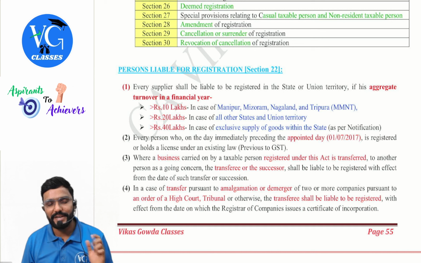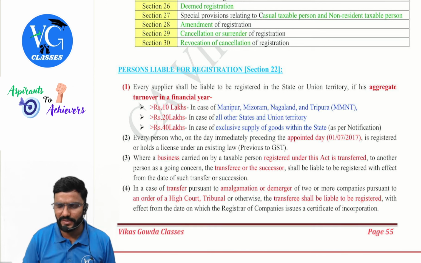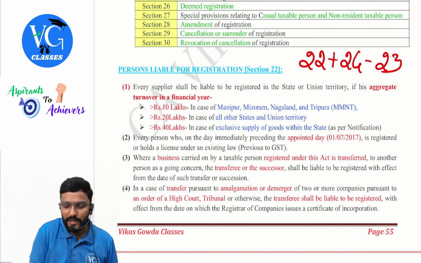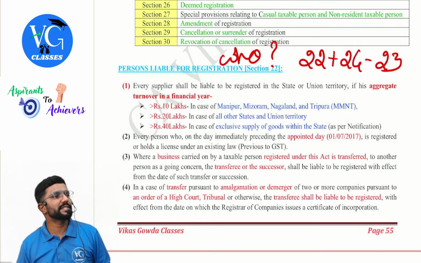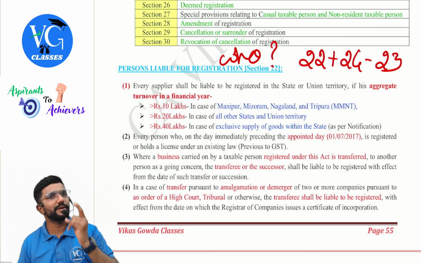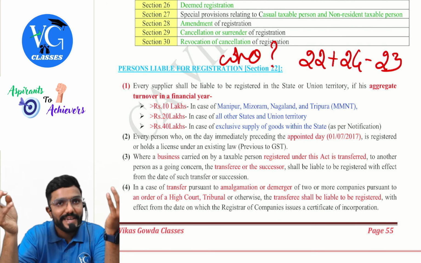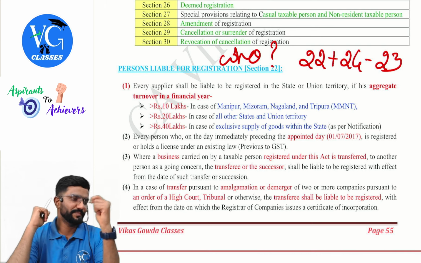Section 22 subsection 1, guys. See, it is simple. Simple math equation. Let me write it as an equation: 22 plus 24 minus 23 is who should get registered. Who should get registered is given where? 22 and 24 have told who should get registered. 23 has told who should not get registered. Clear? Yes, sir. So it is 22 plus 24 minus 23.